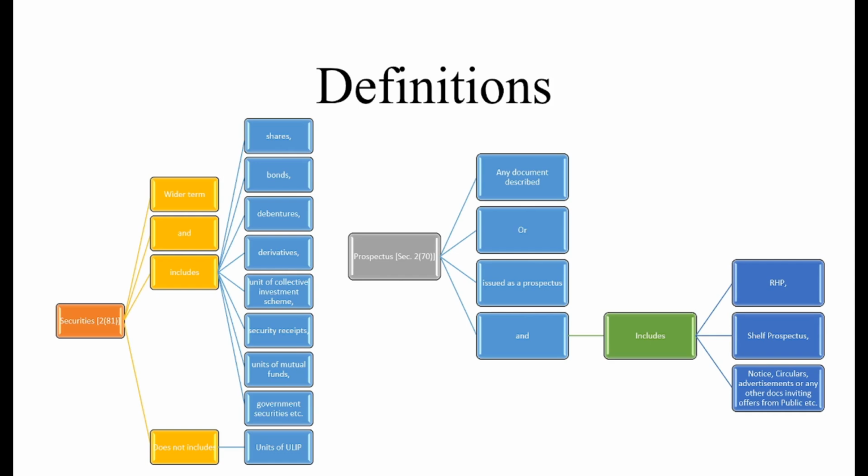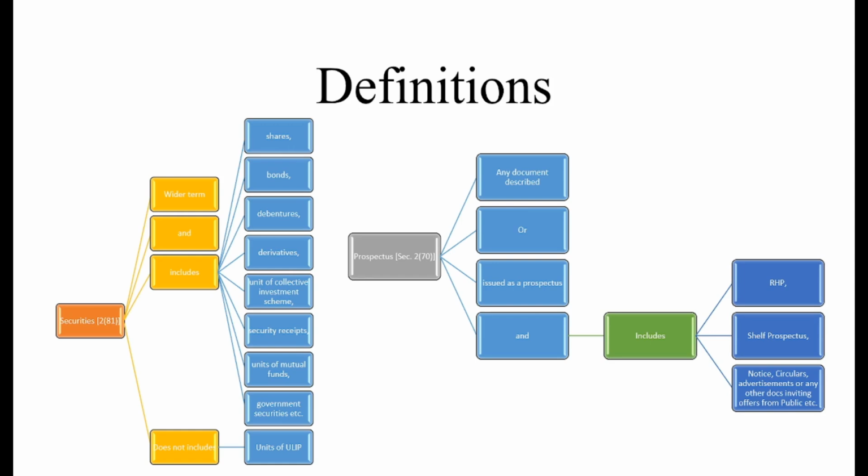Securities is a wider term. The things included, which you need to check in the blue areas, are the shares, the bonds issued by the company, the debentures, the derivatives, the units of collective investment schemes, the security receipts, the units of mutual fund, and the government securities. These are all included. This means it is an inclusive definition, not exhaustive. However, it doesn't include the unit of ULIP, which means unit linked insurance policy.